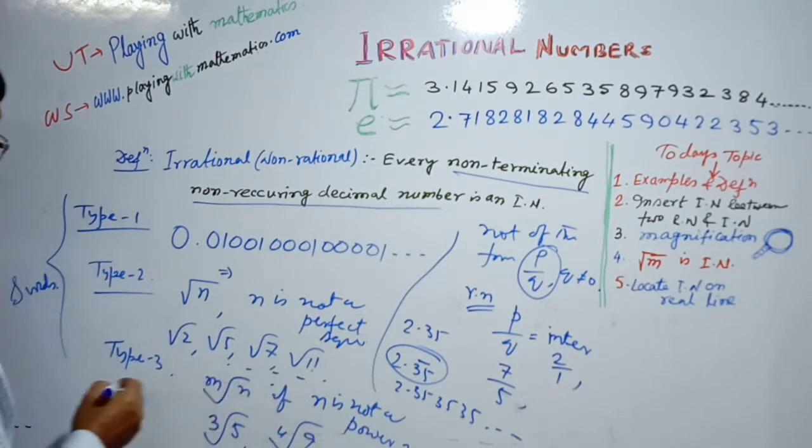Another type of irrational number, type 4, is pi and e.